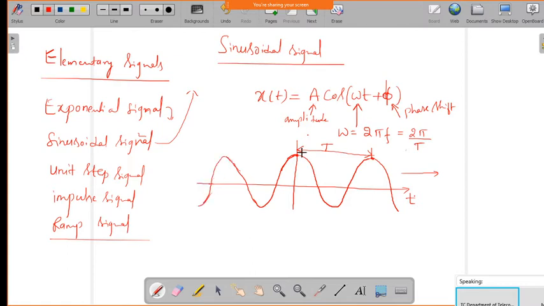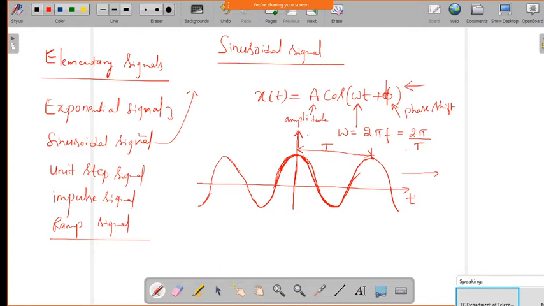If I take this vertical axis, amplitude versus time, we can observe that the wave traveling in the positive direction is exactly reflected, that is, symmetric about the vertical axis.